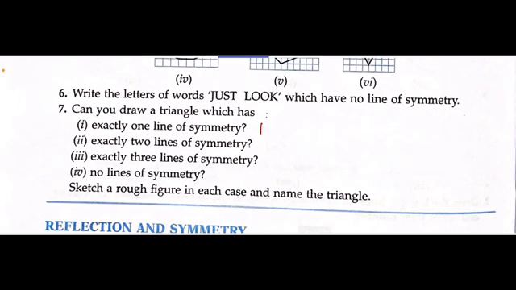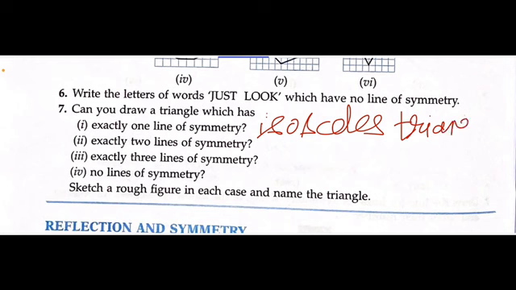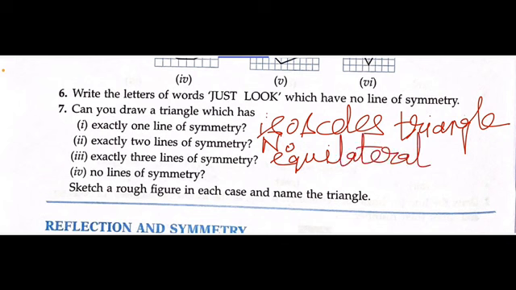Isosceles triangle. Then exactly two lines of symmetry. No. Then exactly three. Yes. It is an equilateral triangle. Then no line of symmetry. Yes. Scalene triangle. Scalene triangle की no line of symmetry है.